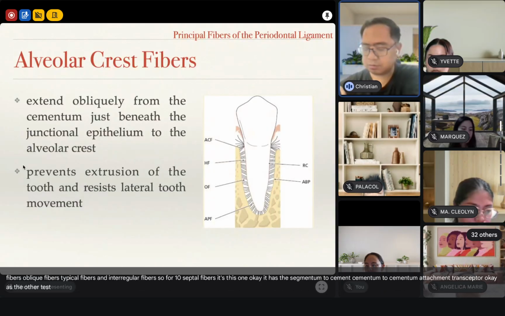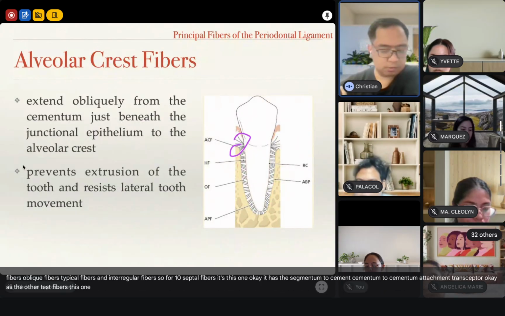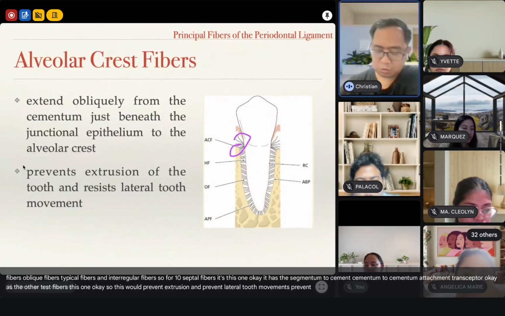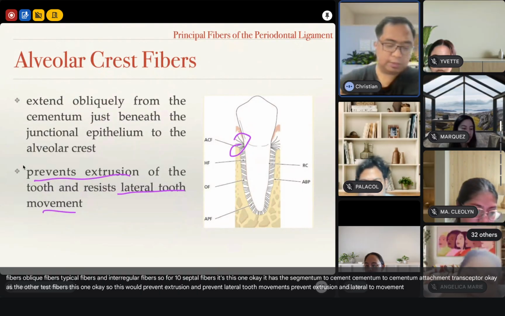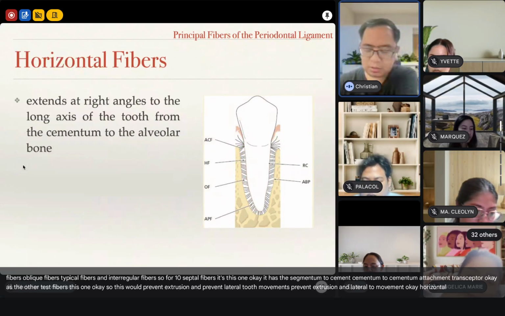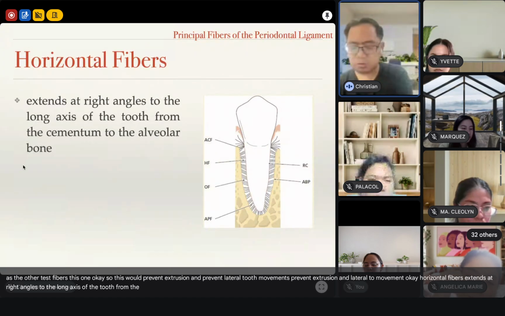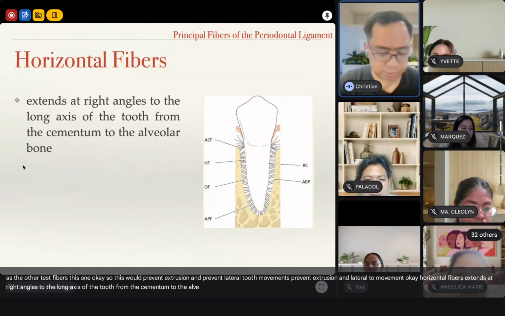Alveolar crest fibers, this one. This would prevent extrusion and prevent lateral tooth movements. Horizontal fibers extend at right angles to the long axis of the tooth from the cementum to the alveolar bone.